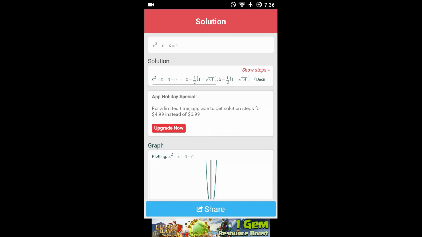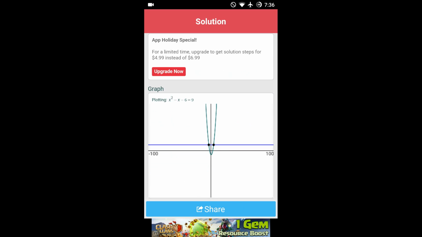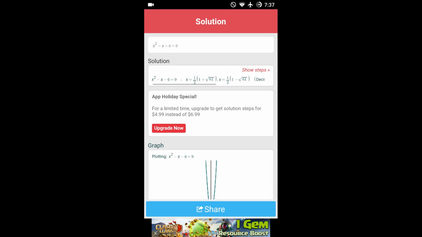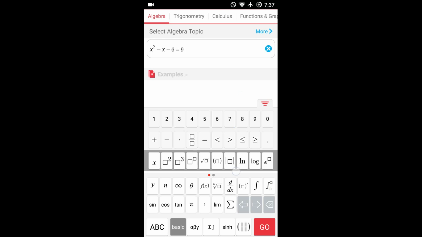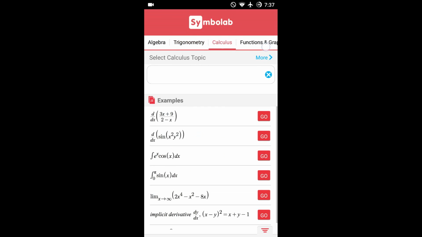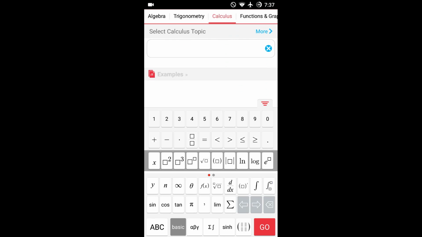Now, it's actually free to show solutions on the website, but on the mobile app, it just shows you the solution. And compared to the Wolfram Alpha app, which is $4 for everything, I think this is a good deal. It also gives you a graph of the equations. There's also a wide range of topics. There's trigonometry, there's calculus, which is crazy. You can ask for the derivative of crazy things. Now, I'm going to do a simple one like x squared, but you can go pretty intense with this stuff.